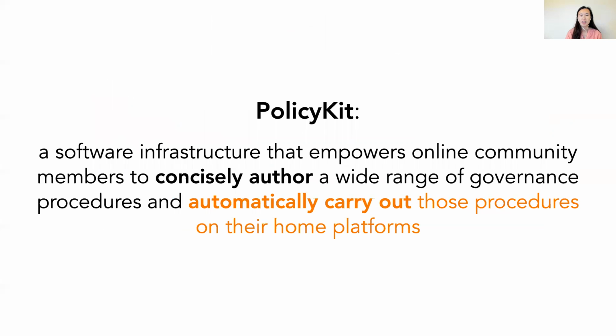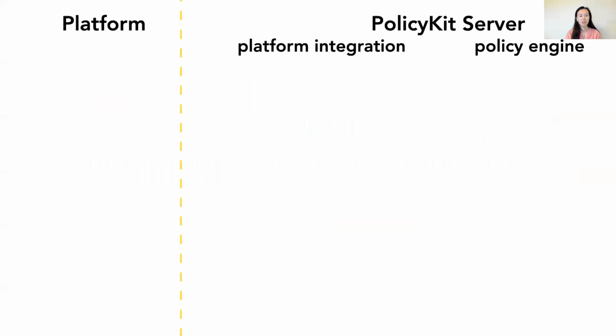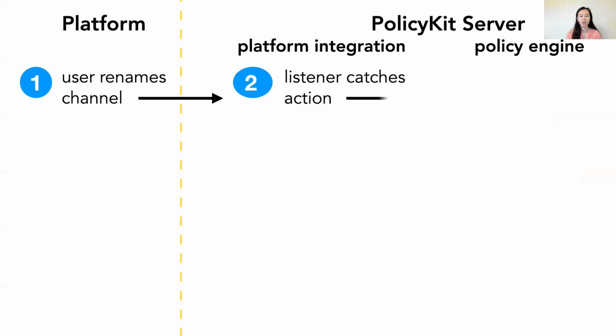Now I'll explain in more detail how PolicyKit can automatically carry out procedures I just described on the home platforms of community members. First, say a user renames a channel on Slack using the Slack interface. Our Slack platform integration in PolicyKit includes a listener that is listening to governable actions. It catches the action and then passes it to the policy engine.